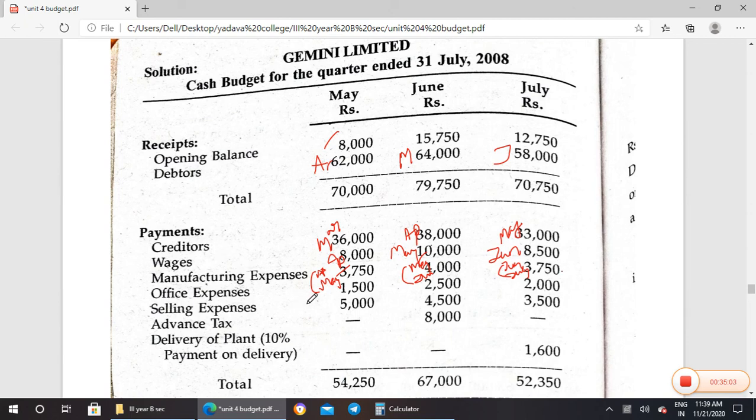Okay, office expenses as usual, last month will be paid. So April, May. Office expenses of a month will be paid in the next month. So June. Then selling expenses are also the same, because they have said all the expenses will be paid on a 1 month lag. So April, May, June.